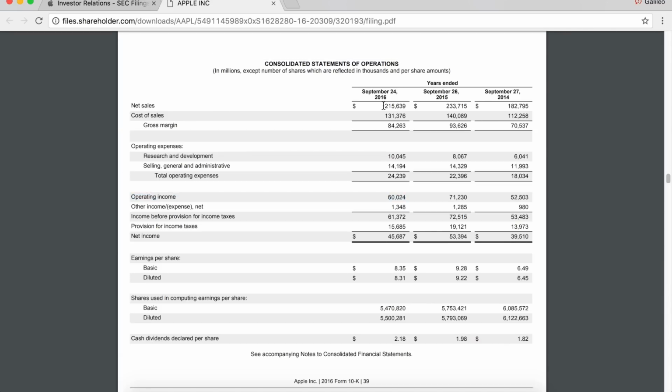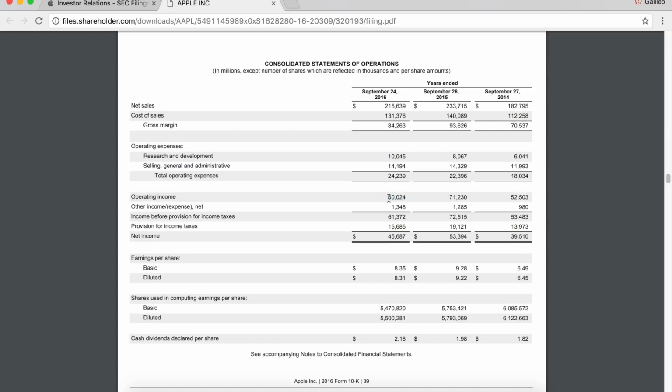So let's just recap. Apple had $216 billion in sales, cost them $131 billion to do those. That means they had a gross profit of $84 billion. Then they had $24 billion in fixed expenses. We subtract that from their gross profit and we get $60 billion of operating income. So now you know that in its last fiscal year, Apple made $60 billion.